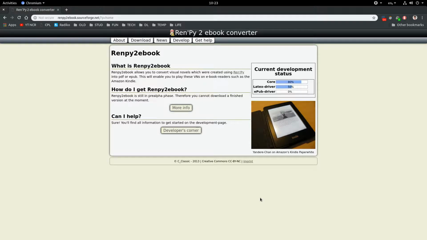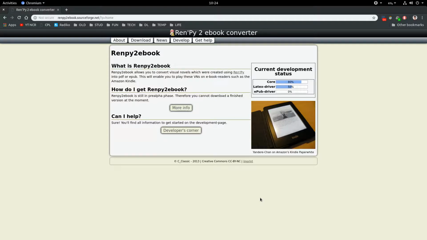Today I'm going to show you an old abandoned project of mine, another software project, and it's called Renpy2ebook converter. For those of you who don't know, Renpy is a visual novel engine, so essentially like a kind of interactive book, a crossover between a book and a game. What I tried to accomplish with this project was to allow the conversion of basic visual novels into a format that could be read by a Kindle, so essentially PDF or EPUB or whatever.